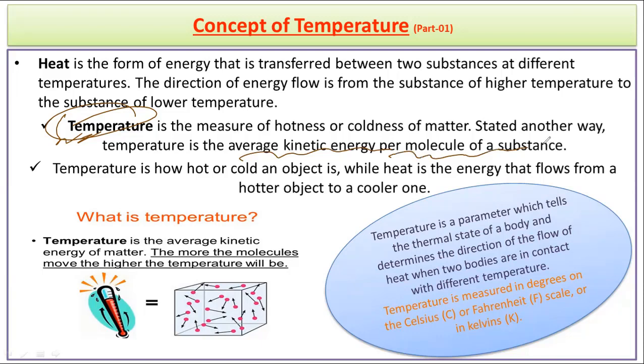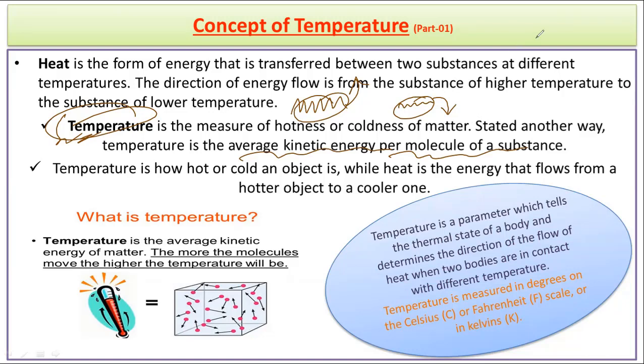Because see, if the particles of a matter have more kinetic energy, so obviously it will be considered a hot object, and if it is a hot object, obviously its temperature will also be higher. And if the movement of the particles of a body is slow, then it means that it is a comparatively cold object, and if it is so, then its temperature will also be low.